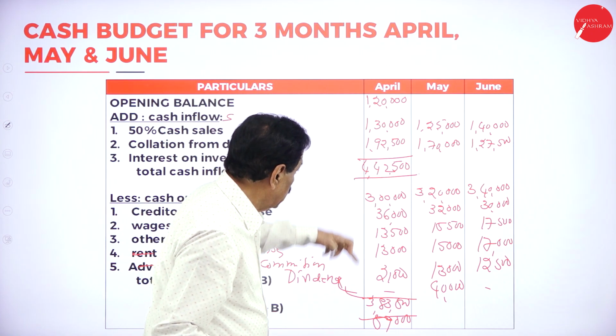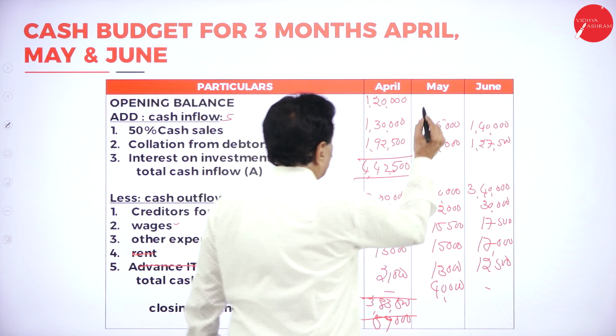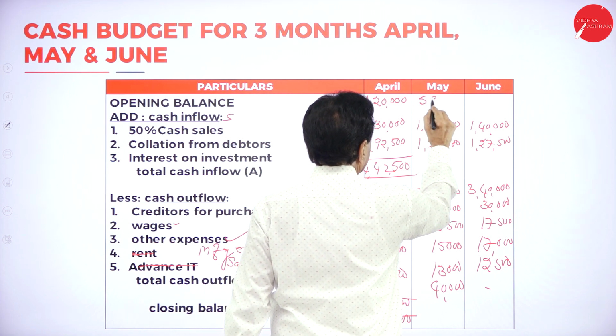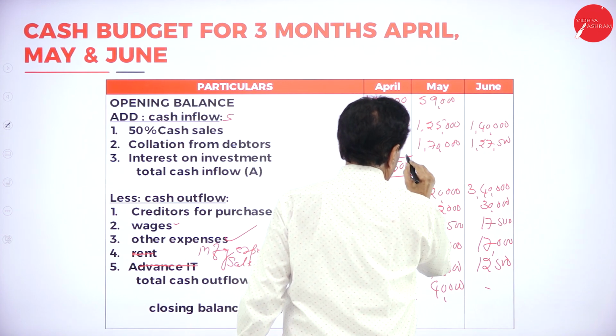Here now you write 59,000. Add the figure.